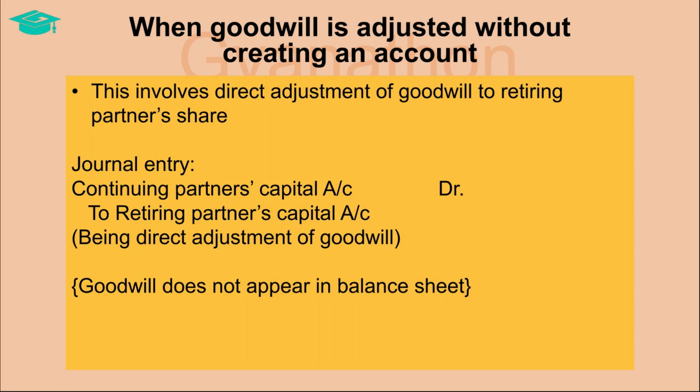So only one entry giving the net effect is passed between the continuing partners' capital accounts and the retiring partner's capital account. When such an effect is given, the goodwill account has a nil balance. This is done by debiting the continuing partners' capital accounts in their gain ratio and crediting the retiring partner's capital account with the amount of his share of goodwill. The net effect of this entry is that the portion of goodwill to be paid to the retiring partner is posted to his account by charging the continuing partners in their gain ratio.